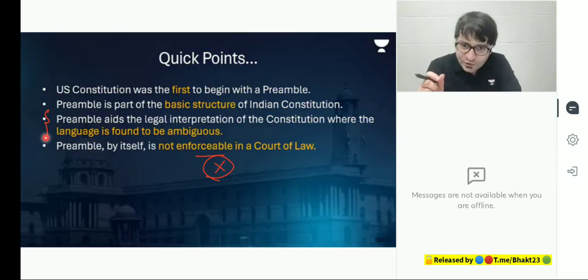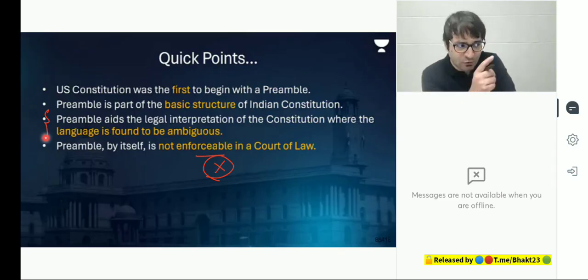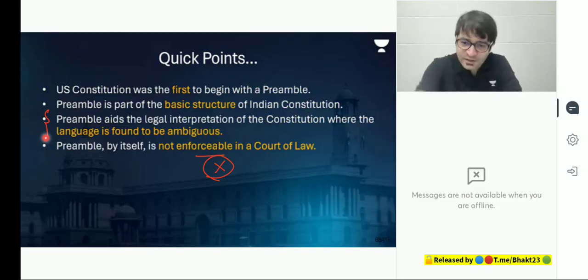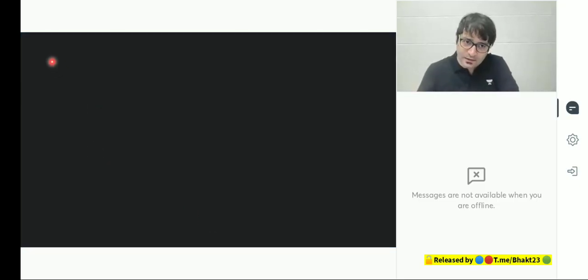What if there are some provisions in the Constitution which are ambiguous? We take a look at the preamble to find the interpretation. For example, Aadhaar.